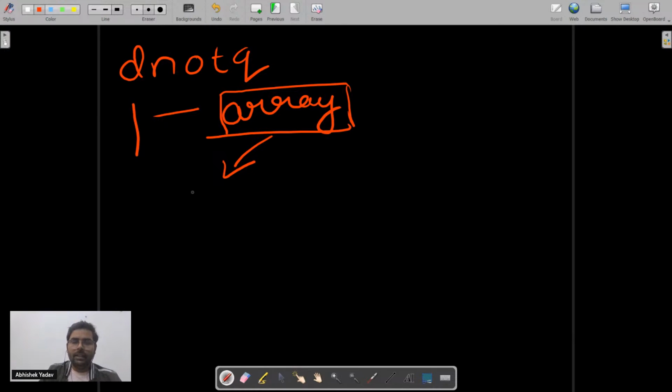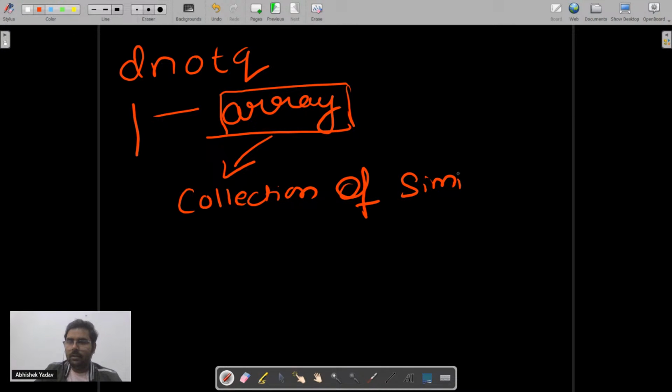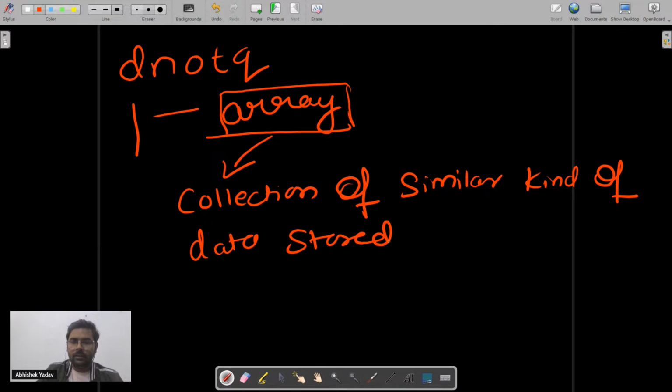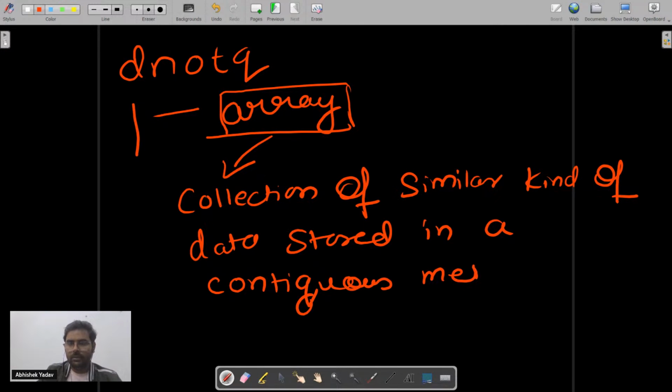So array is a collection of similar kind of data stored in a contiguous memory location here.